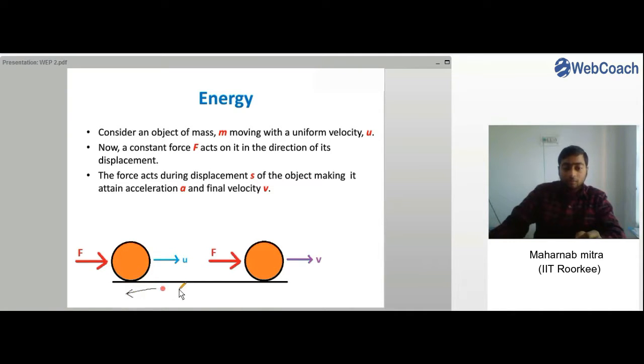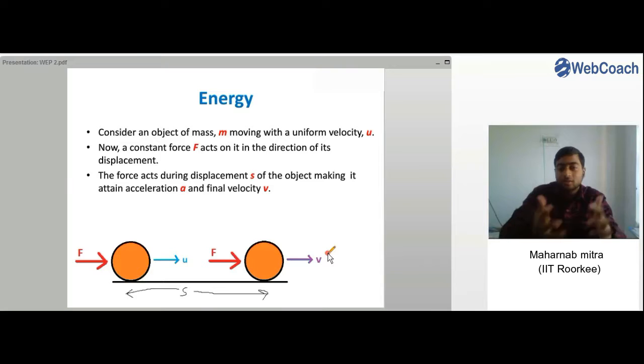During the time when the force is acting, the object moves a displacement s, or the force acts on the body constantly through a displacement s of the object, making it attain an acceleration a and a velocity v.